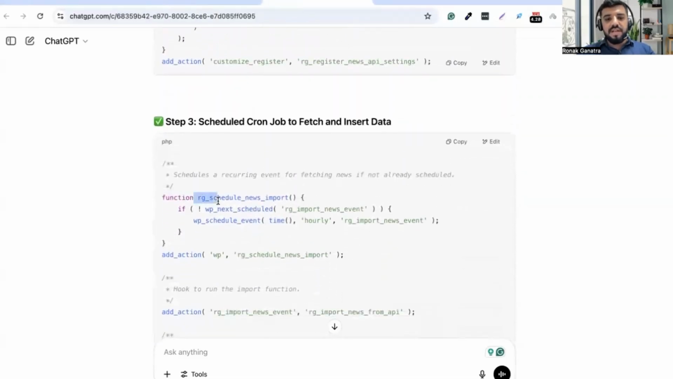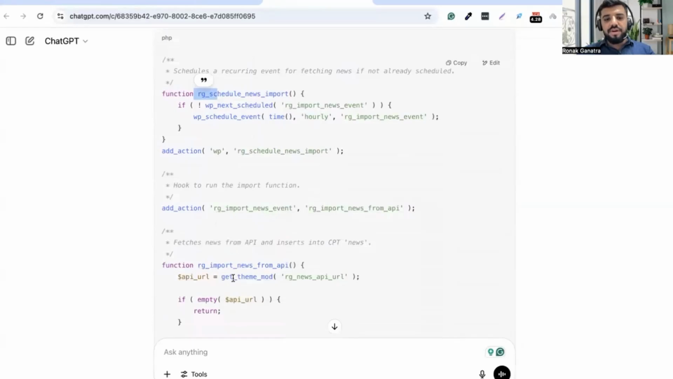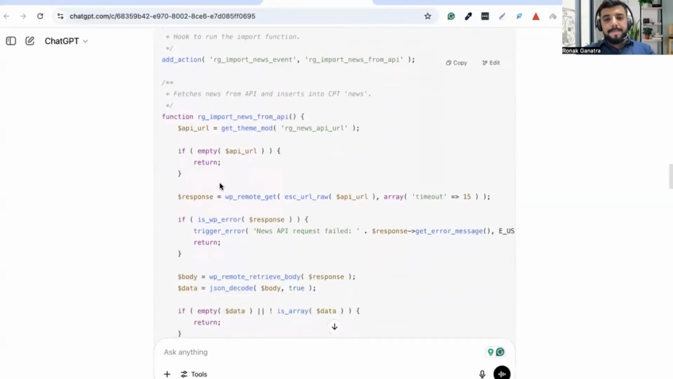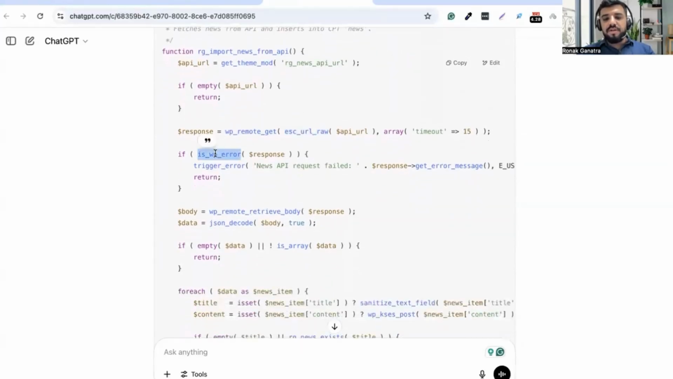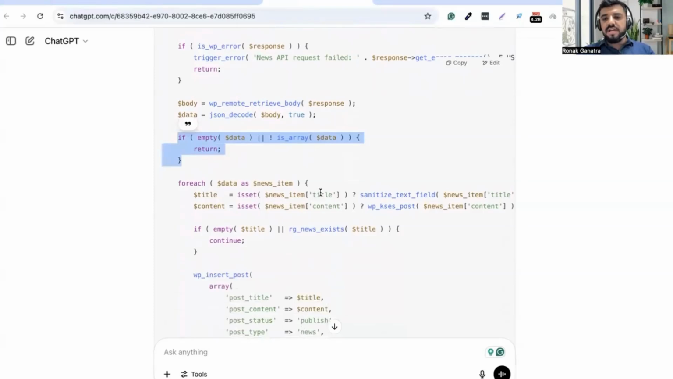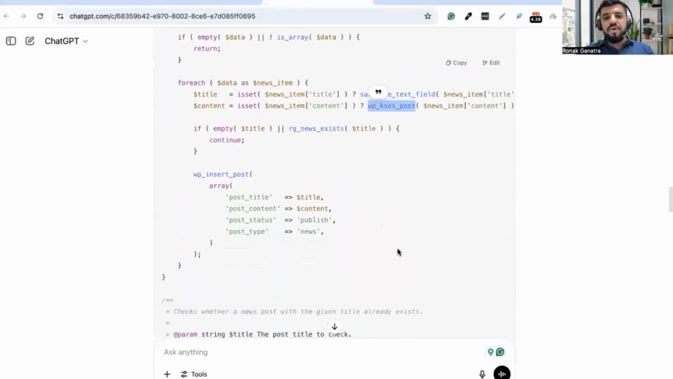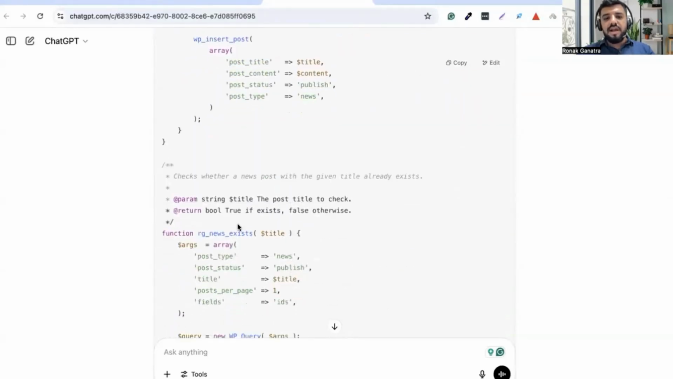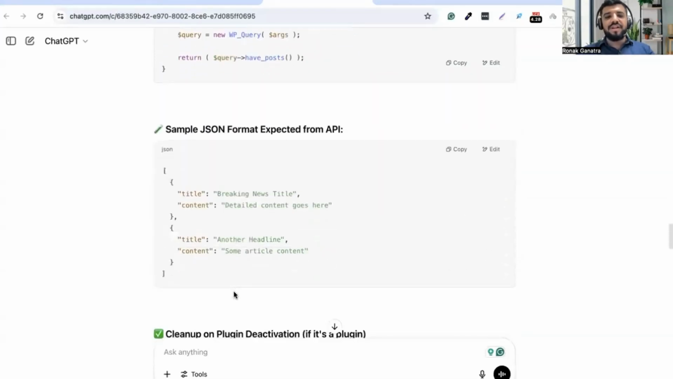Here you can see all the details are well accurate, and different escaping functions are used as well. Is WP_Error used properly? Everywhere the conditions are added properly, type is checked, isset is checked. So sanitize_text_field, wp_kses_post. All the details we can see are well optimized, structured, and well documented. So this is how the prompting technique works, right?